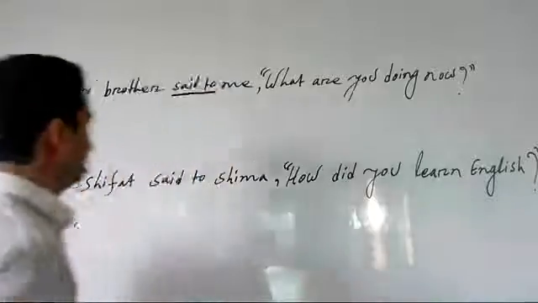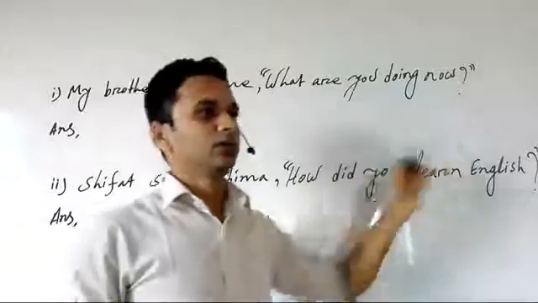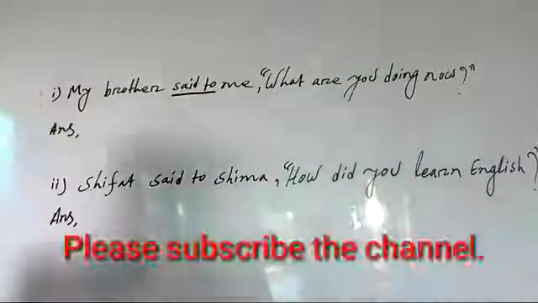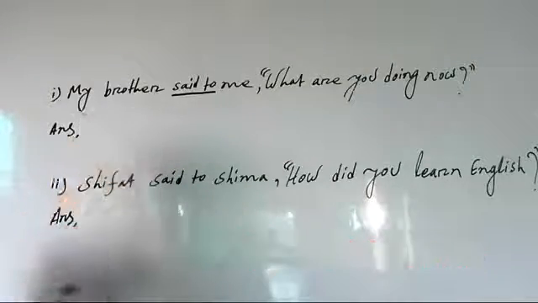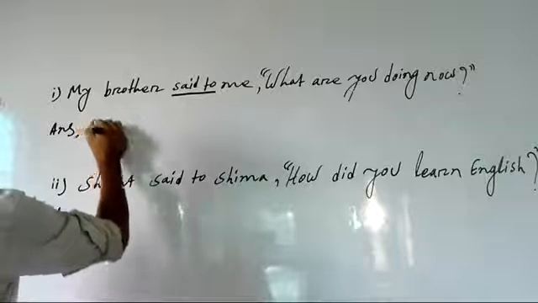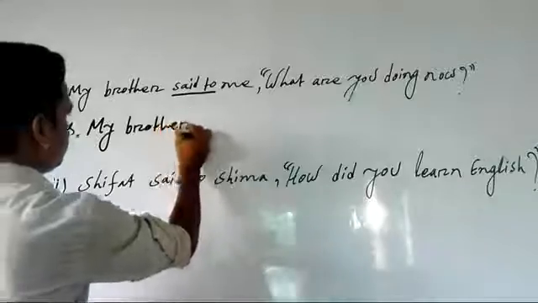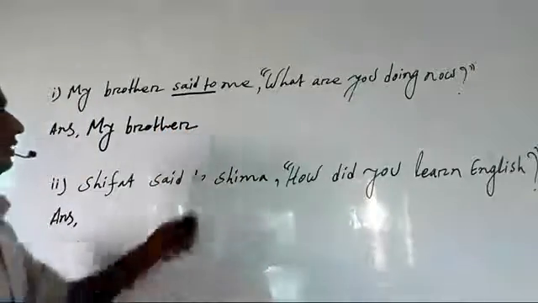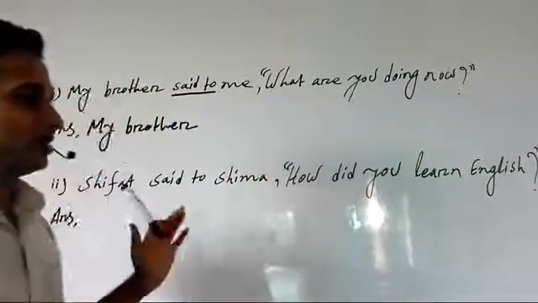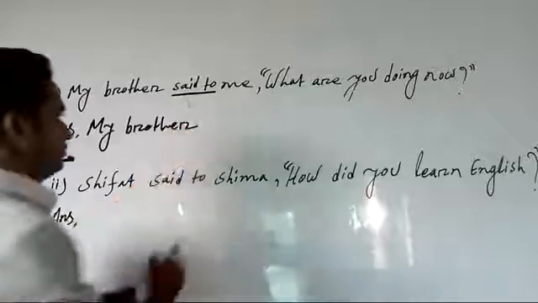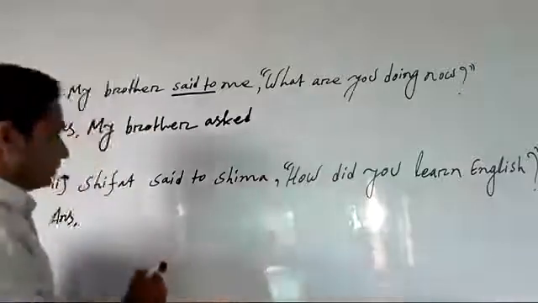Let's start. Here the first example is: My brother said to me, "What are you doing now?" The speaker of this is my brother, so let's write first of all, my brother. Now we know that when the reported speech is an interrogative sentence, we should write asked instead of said to. Asked me.